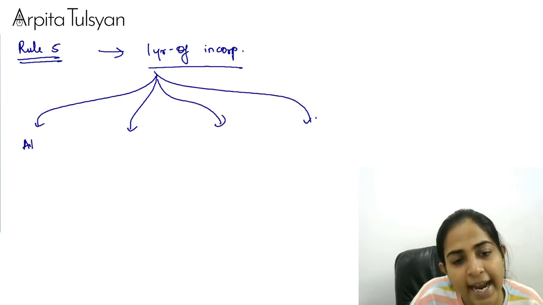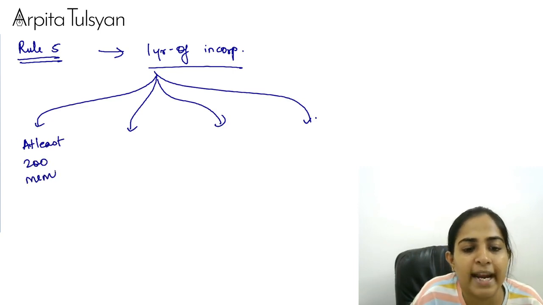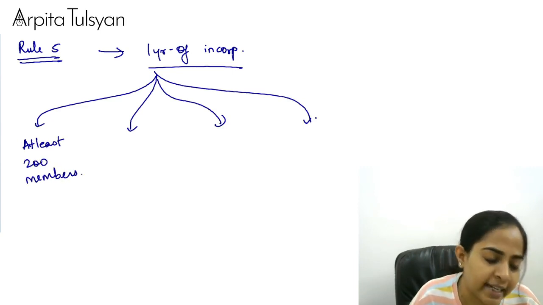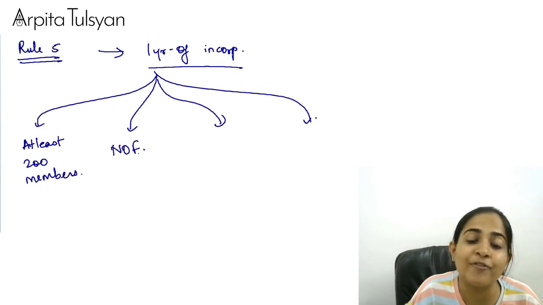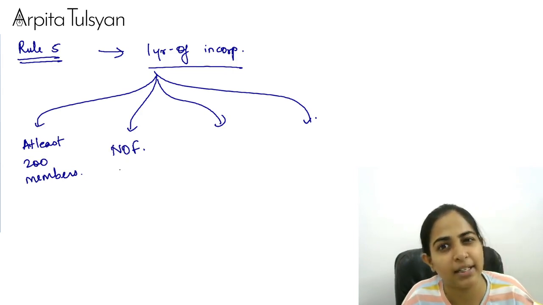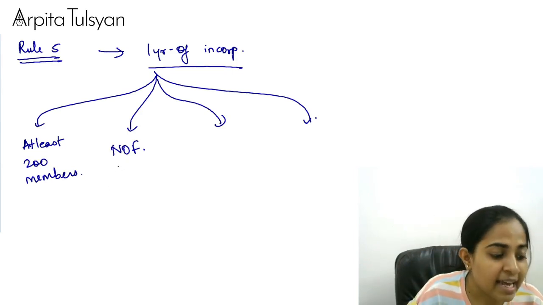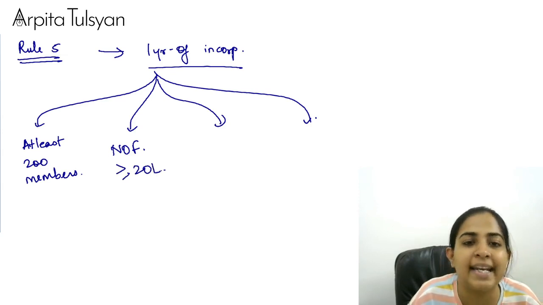That is, at least 200 members. First of all, at least 200 members should be there in a Nidhi. Another thing, you recollect that net owned funds, paid up equity capital plus free reserves minus accumulated losses minus intangible assets. That net owned fund should be more than or equal to 20 lakhs.